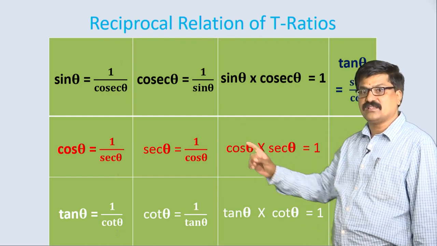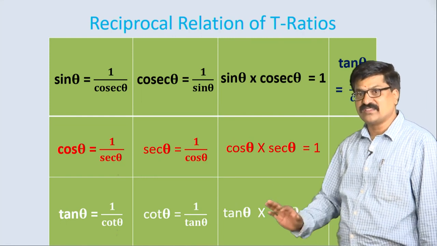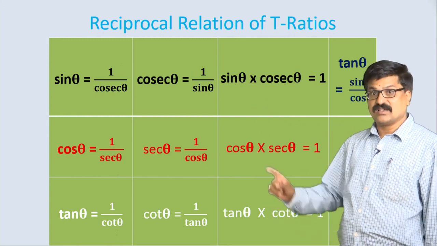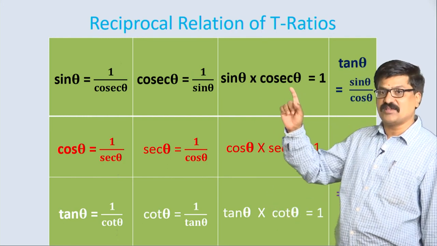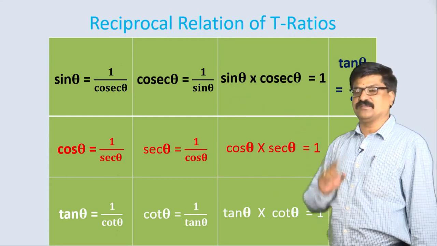These three are very important. While solving the problem, we are using these relations. If theta is the same, then if you are multiplying, the product is 1.